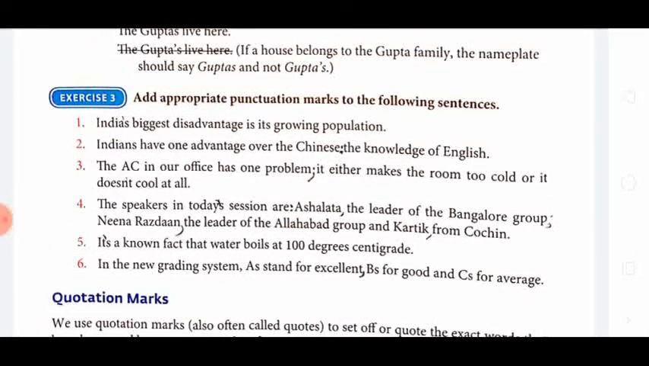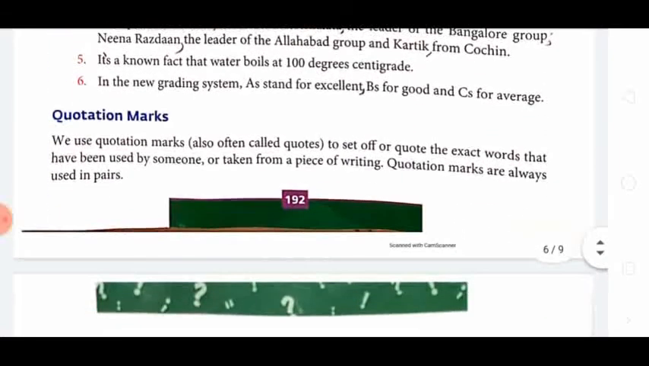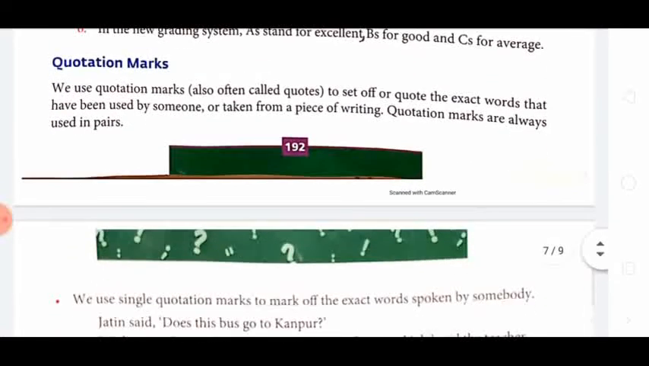In exercise 3, we have to add the appropriate punctuation mark in the following sentences, and don't follow these answers whatever are there. I am sending you the answer in a separate PDF. Now quotation mark is there.